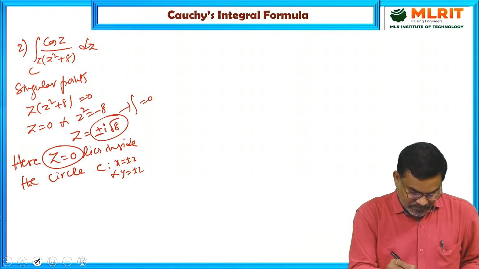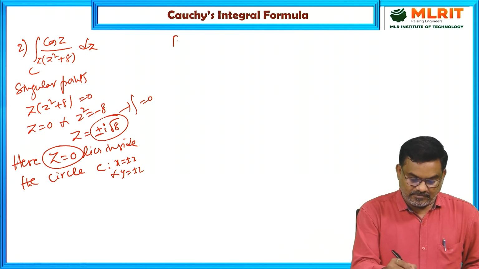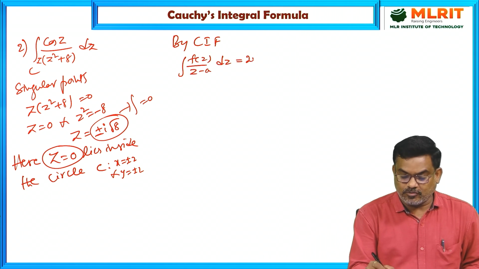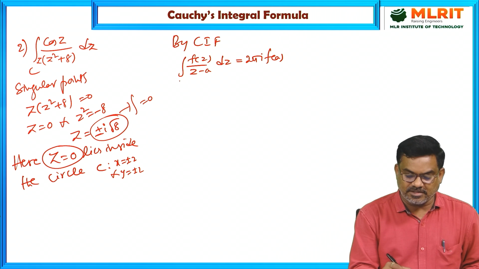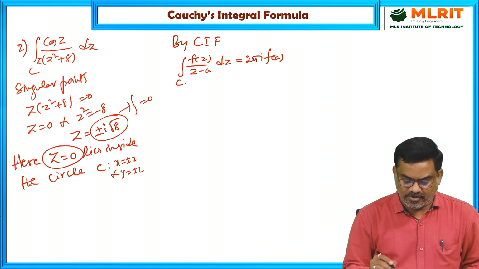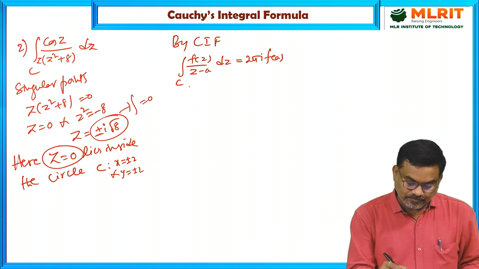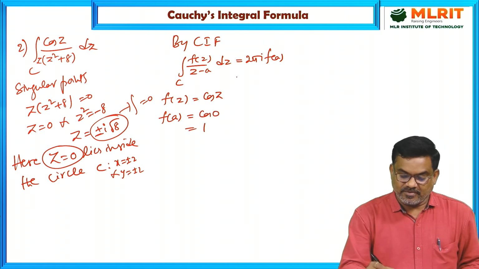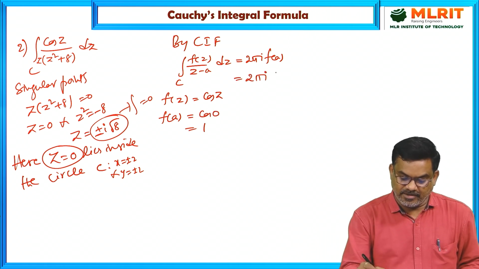And now by Cauchy's integral formula, the integral of f of z by z minus a dz is 2 pi i into f of a. This is the statement of Cauchy's integral formula. And now f of z is cos z and f of a is cos 0, which is 1. So this is equal to 2 pi i into f of a, okay, just wait.